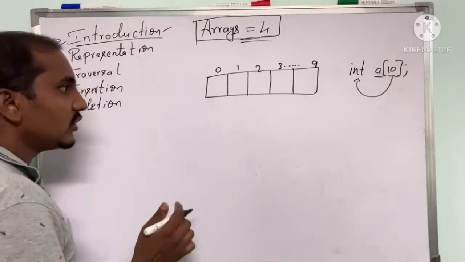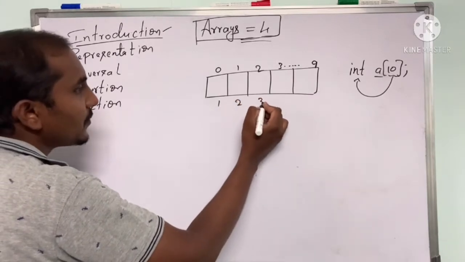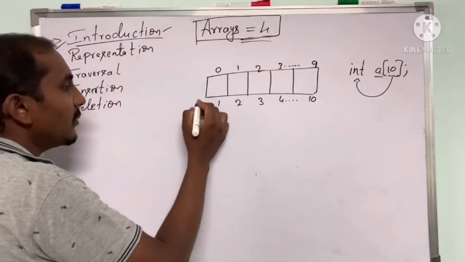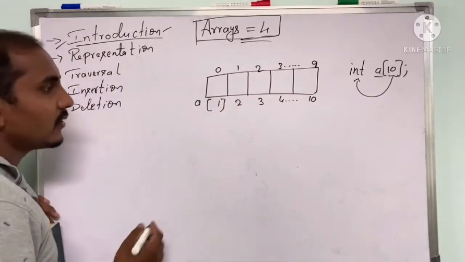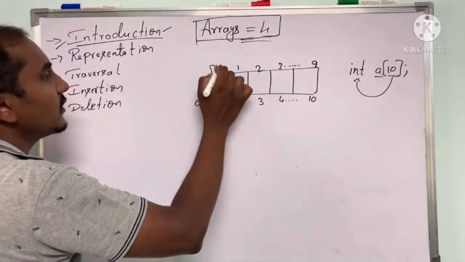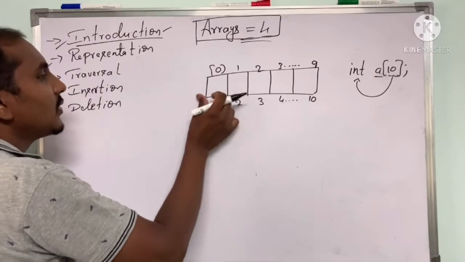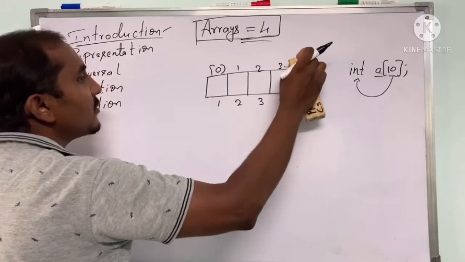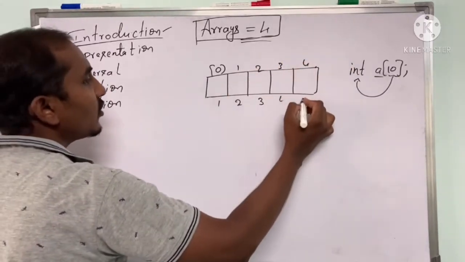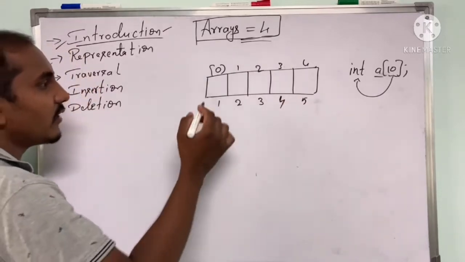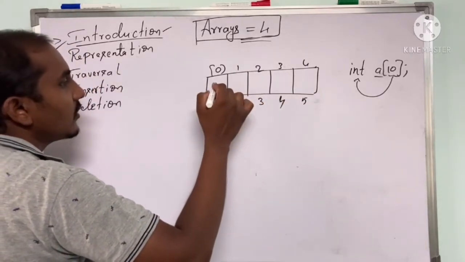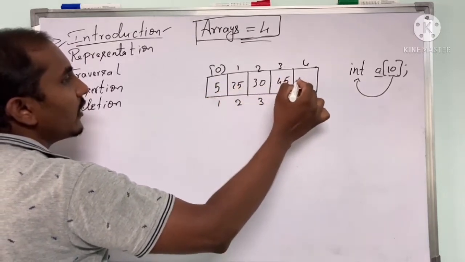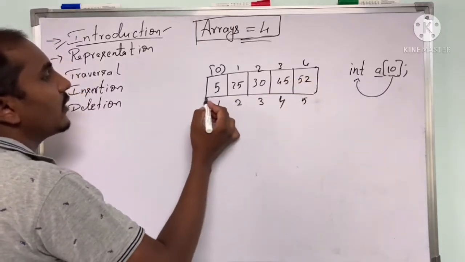In terms of position, this will be the first position, second position, third, fourth, and it continues till the 10th position, and the array name is A. Now if I give some values, I'll consider only 5 elements inserted: 5, 25, 30, 45 and 52. You can give some elements there.